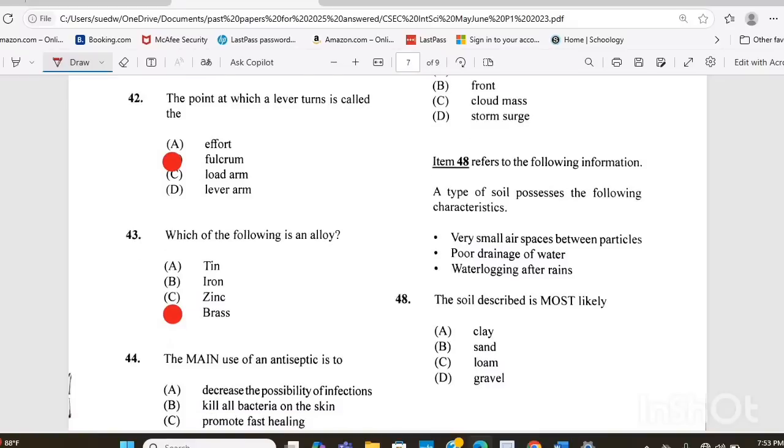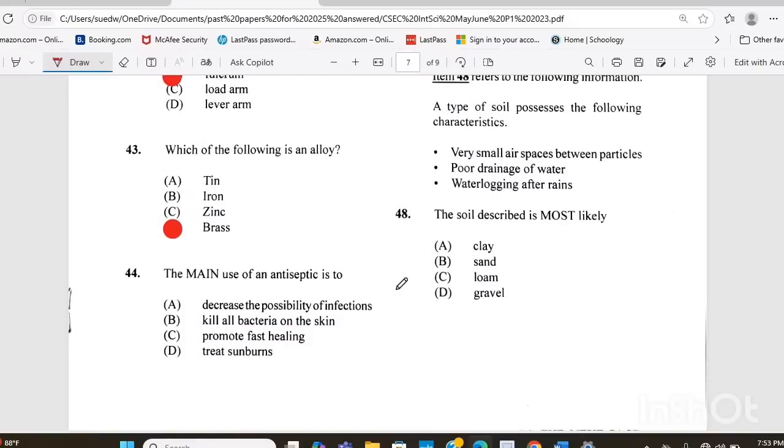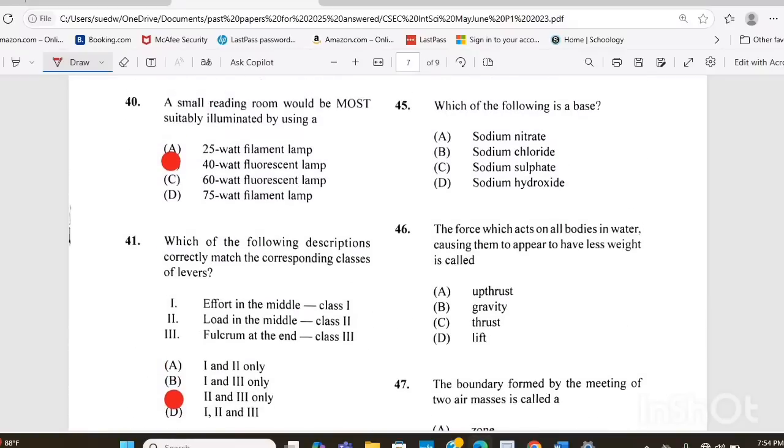Question 44. The main use of an antiseptic is to A, decrease the possibility of infections, B, kill all bacteria on the skin, C, promote fast healing, or D, treat sunburns. The answer there is A, decrease the possibility of infections. Kill all bacteria on the skin would not be the correct one because you have good bacteria on the body as well.